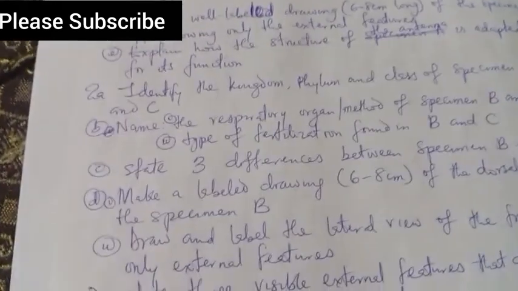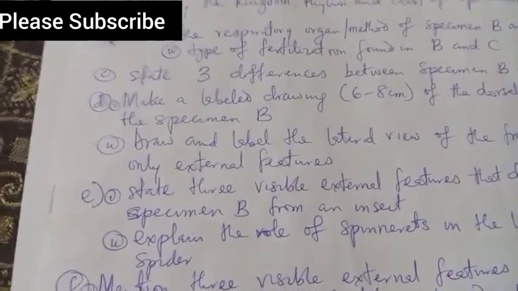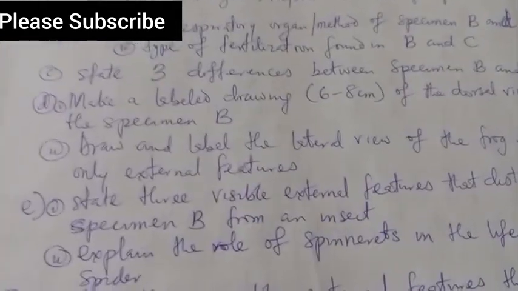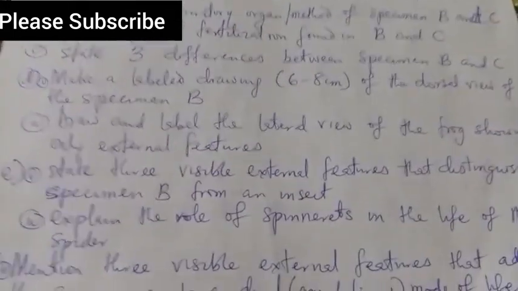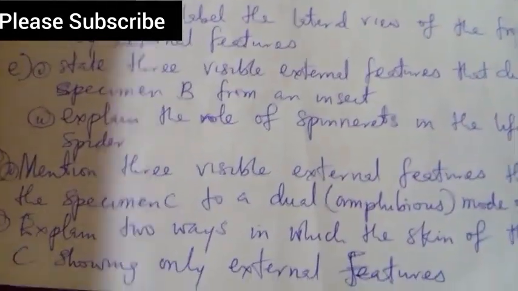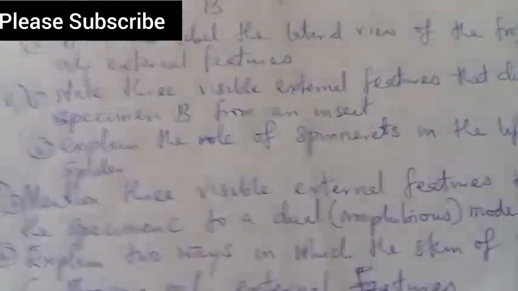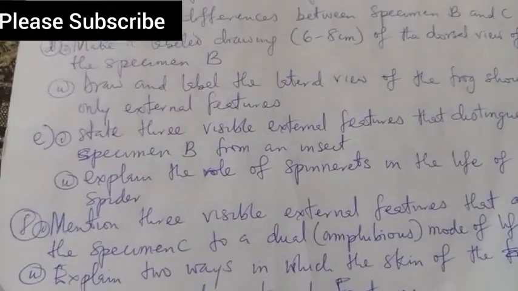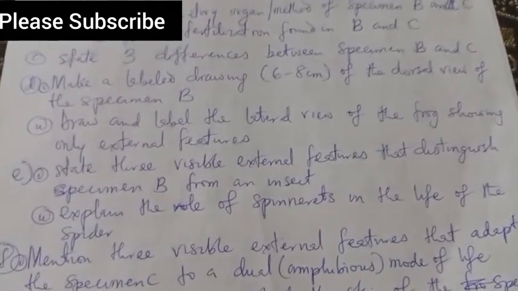It says you should explain the role of spinning rate, or spinnerets, in the life of the spider. If you can still remember Spider-Man, definitely you know what they want to bring out. What is bringing out the issue of webs? That's what we want to talk about. So they say explain the role of spinnerets in the life of the spider.